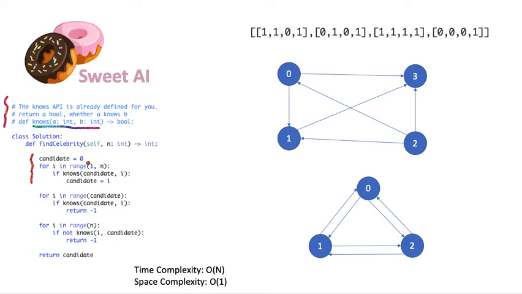Then for the for loop, we start from index 1 to n, and we check by using the knows function if that candidate, which is 0 now, can see index i, which starts from 1. So we check if 0 can see 1. 0 can see 1, and if it can see 1, we are going to update the candidate to i. So now the candidate is not 0 anymore, it's 1.